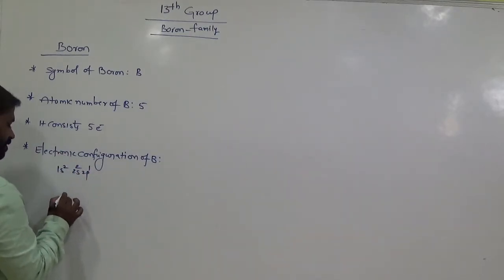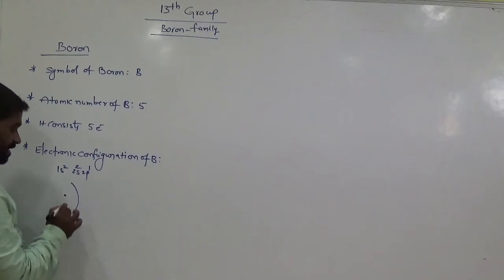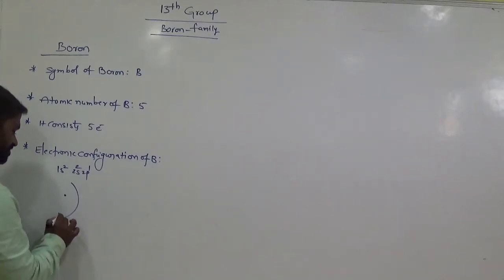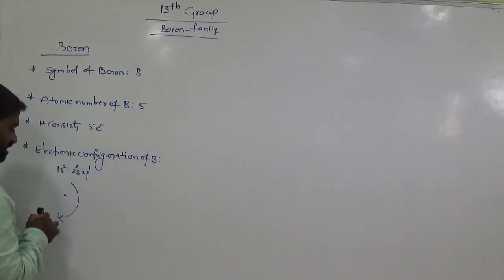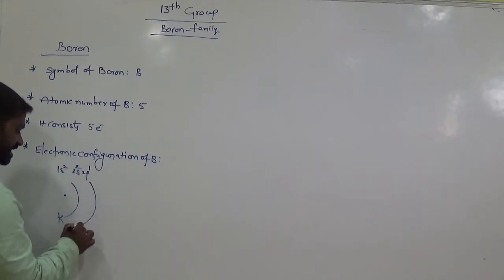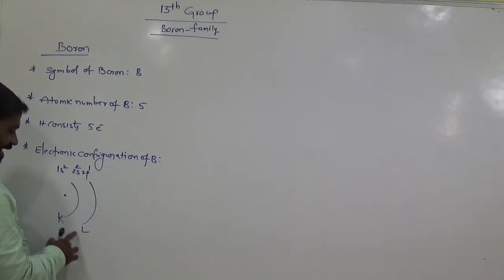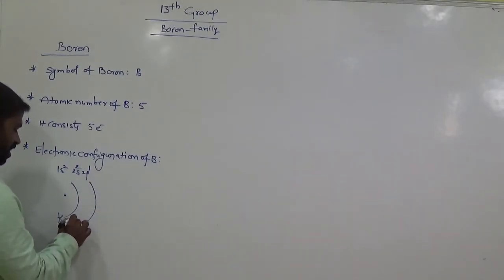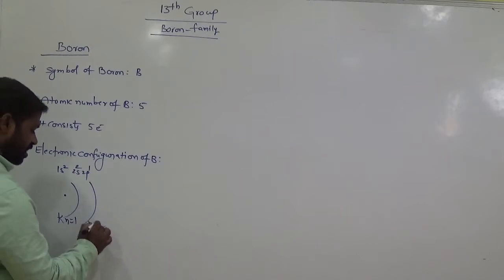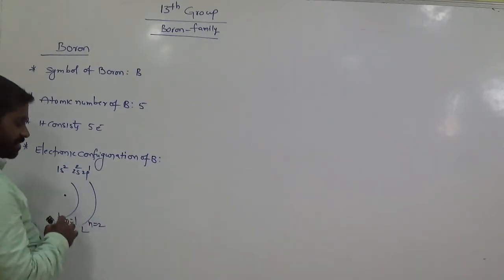So this is the first cell. The name of the cell is K. This is the nucleus of boron. And the second cell is L. K, L. Here n equals 1 is the first orbit, and n equals 2 is the second orbit.